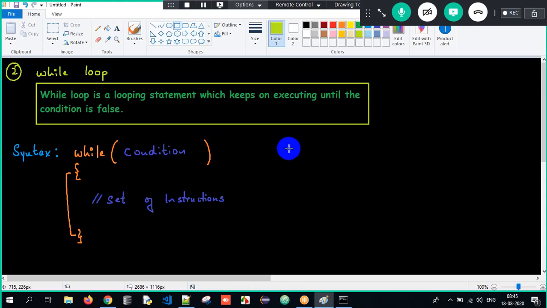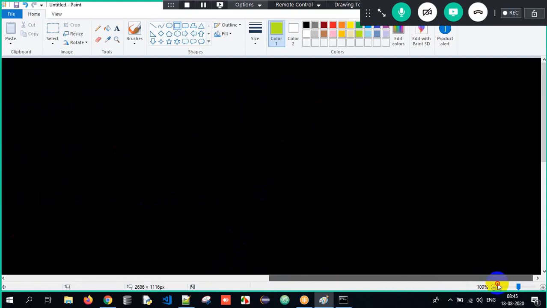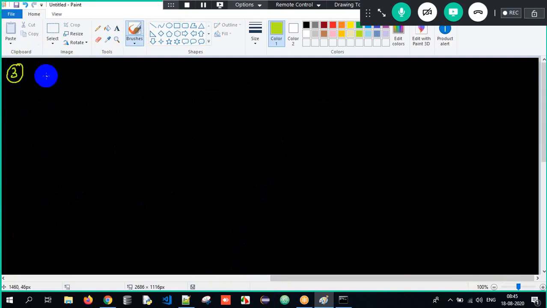So now the next thing which we have here is something called as do while loop, correct? But what is the difference here? That is what we are supposed to understand. The next thing which we have is something called as do while loop. Okay, what is do while loop?